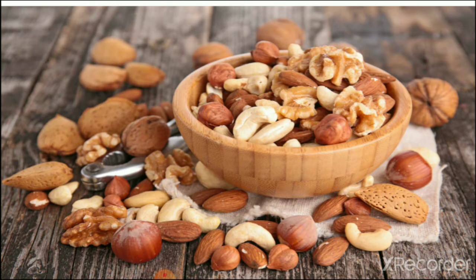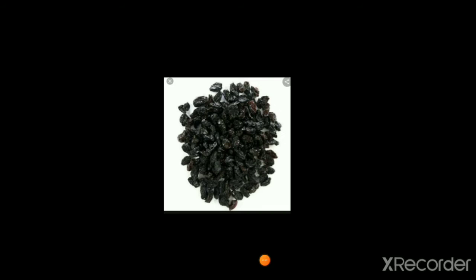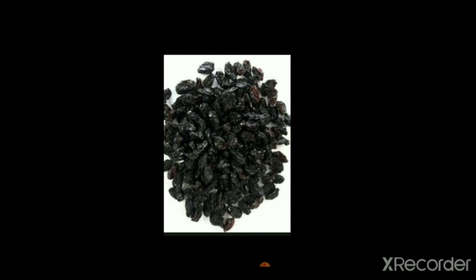So we also eat dry grapes. So let's see a picture of dry grapes. You can see here the black dry grapes, which become from black grapes.